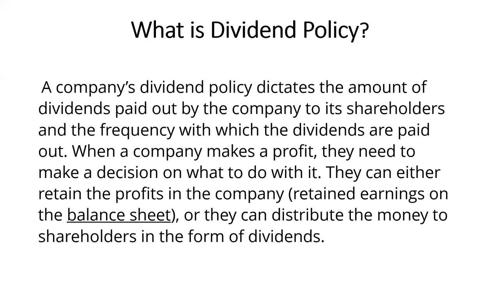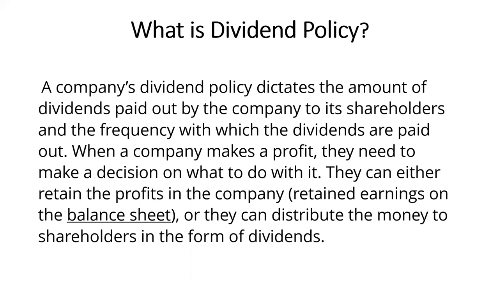When a company makes a profit, they need to make a decision on what to do with it. They can either retain the profits in the company, in the form of retained earnings on the balance sheet, or they can distribute the money to the shareholders in the form of dividends.